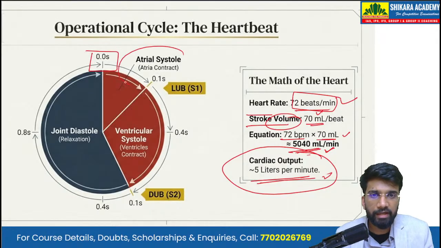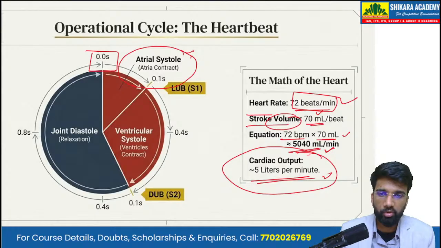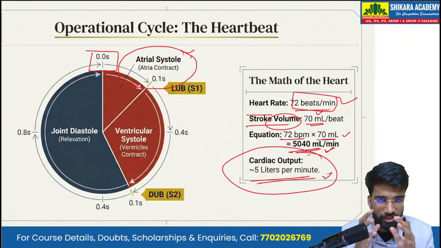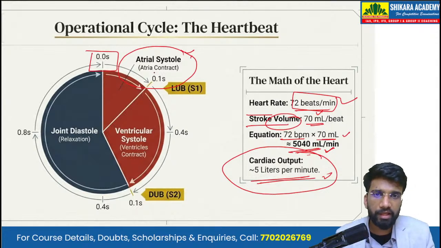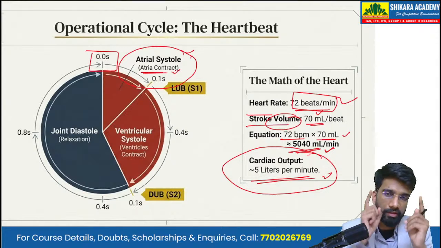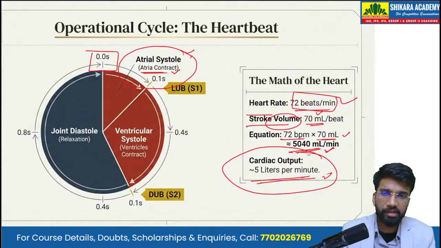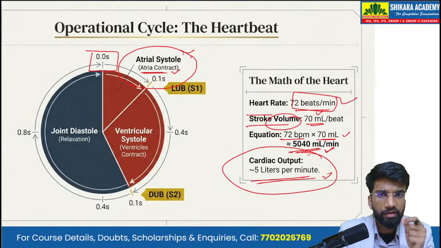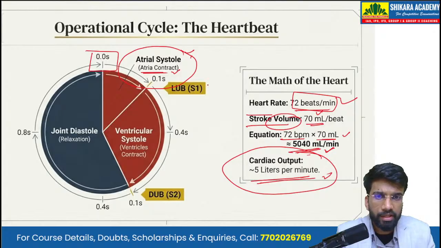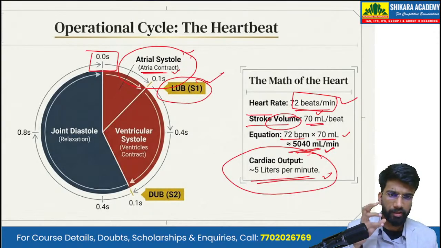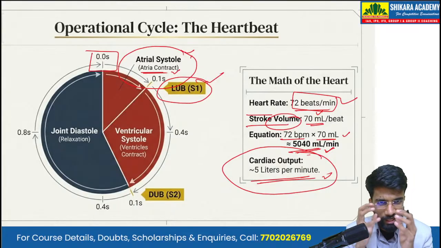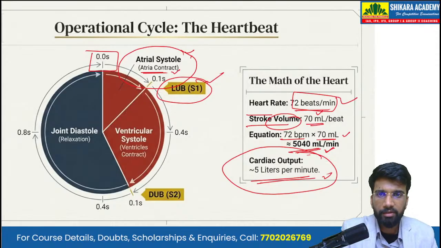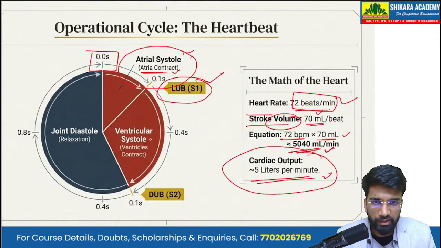First, we have the atrial systole. Systole means contraction. So first, the atria contract, and then the blood enters the ventricle, and it makes the lub sound. So the lub dub, lub dub, lub dub, that sound is the sound of the heartbeat. This lub sound is made when the atrium contracts and blood enters the ventricles.